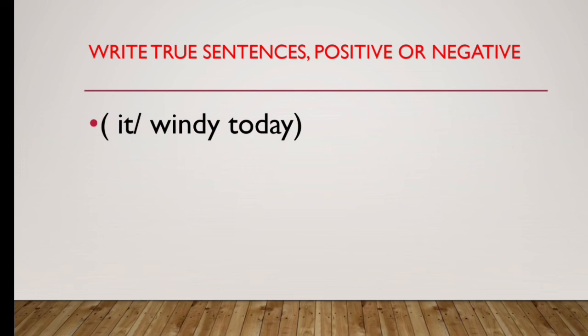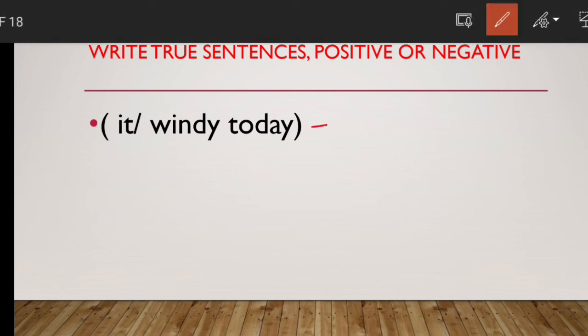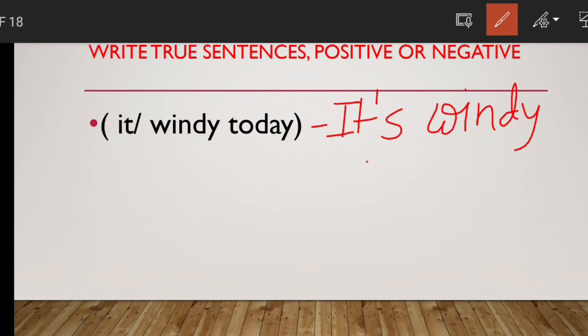Okay, write true sentences, positive or negative. So in here I have written there is no verb here. You have to use am, is, are properly, and then you have to make positive or negative sentences. If it is windy today, so you can write down it is windy today. What you can write down here? I am writing here it's windy. That means I am writing short form. It's windy today. That means it is windy today.